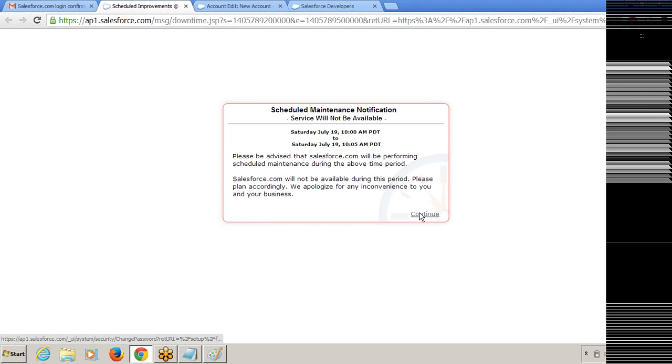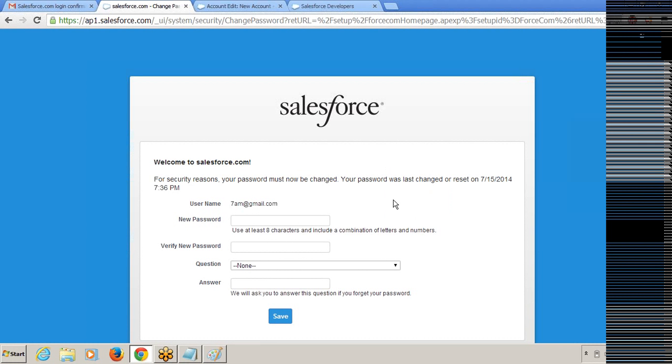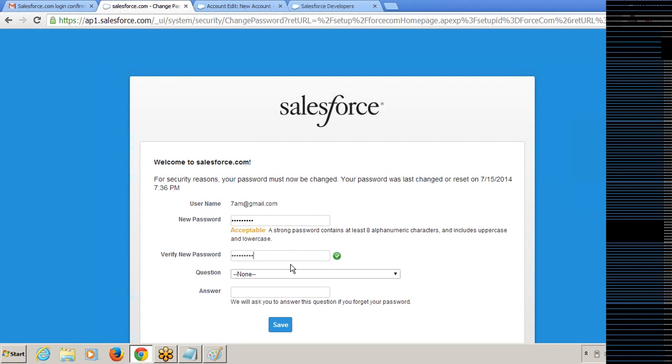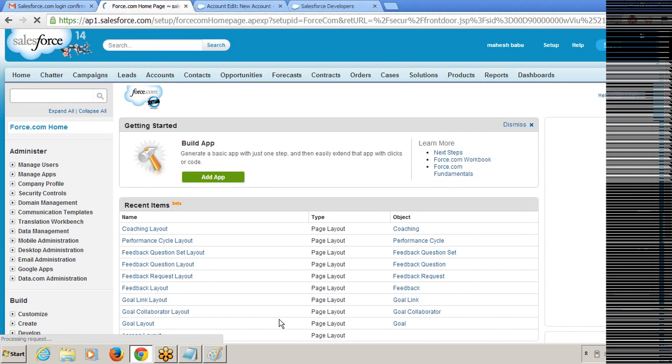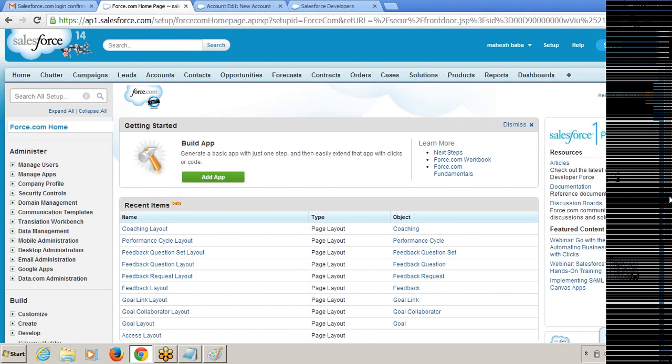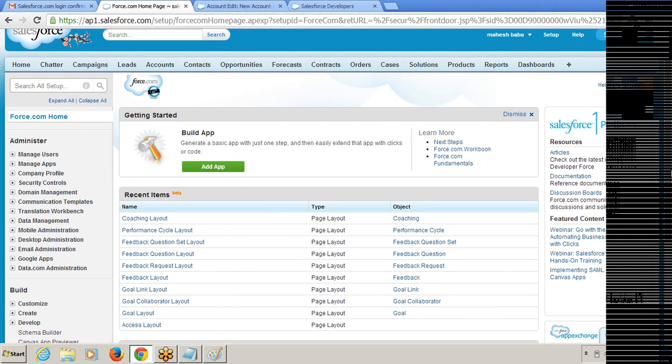Okay, there is some maintenance work going on this Saturday. So the password is Mahesh123. Mahesh123. If you want to use the same account, you can use it. I don't mind. So the username is 7am @gmail.com, and the password is Mahesh123. It is a new account. I haven't touched this one.